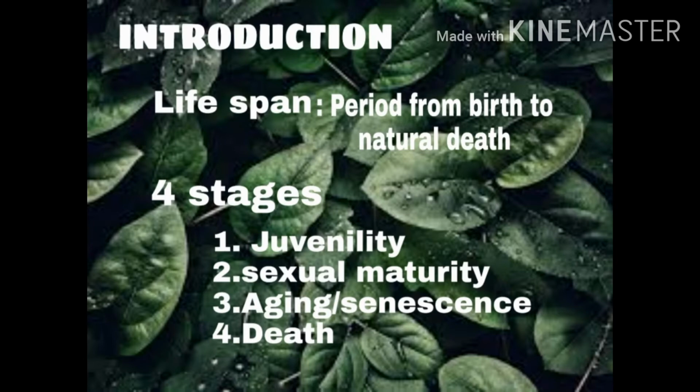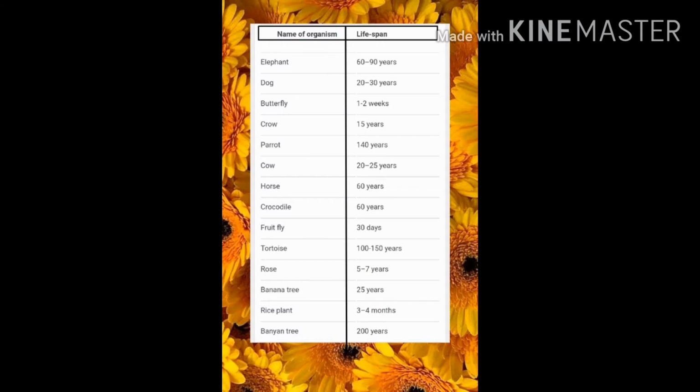A few examples are given here mentioning the lifespan of certain species. Let us have a look. Elephant, about 60 to 90 years. Dog, 20 to 30 years. Butterfly, 1 to 2 weeks. Crow, 15 years. Parrot, 140 years. Cow, 20 to 25 years. Horse, 60 years. Wow.